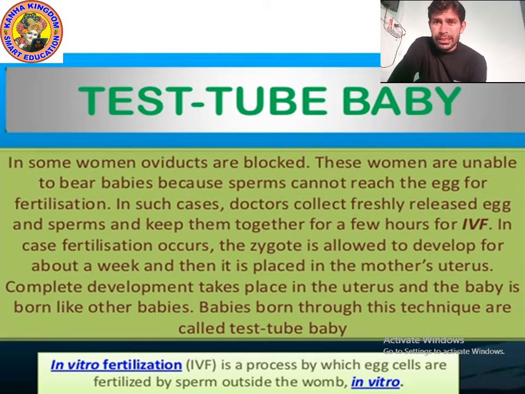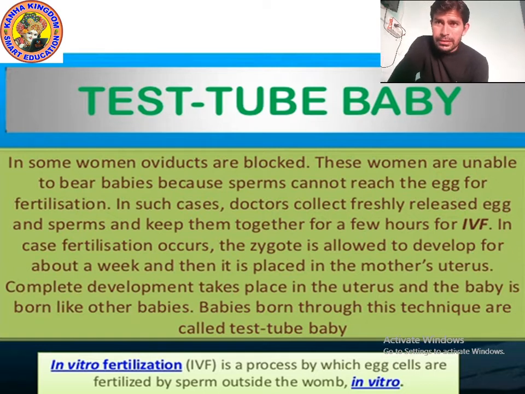Because we know that they cannot give birth to the baby, in such cases doctors collect two things: egg and sperm.